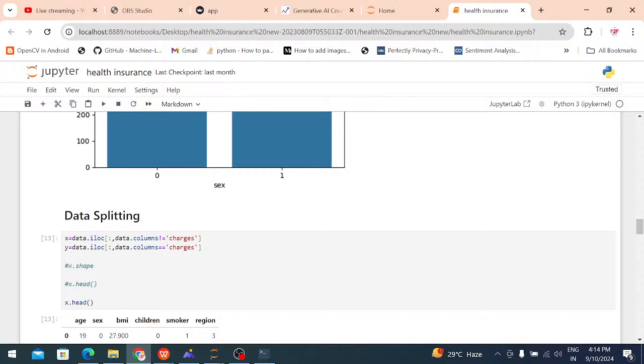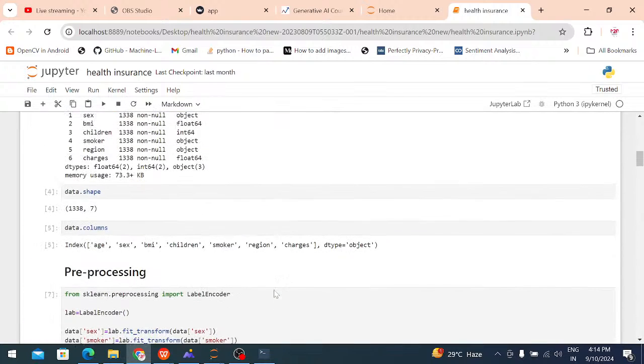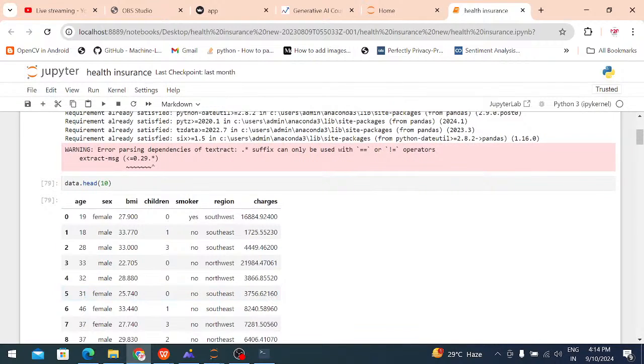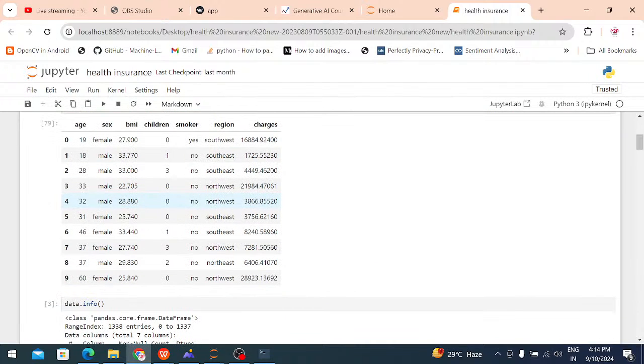After that we divide into input and output, given as the x-axis and y-axis. In the given data set we identify which is the input and which is the output. For that I am using two attributes, x and y. X means input. For example, I enter the age, sex, BMI.